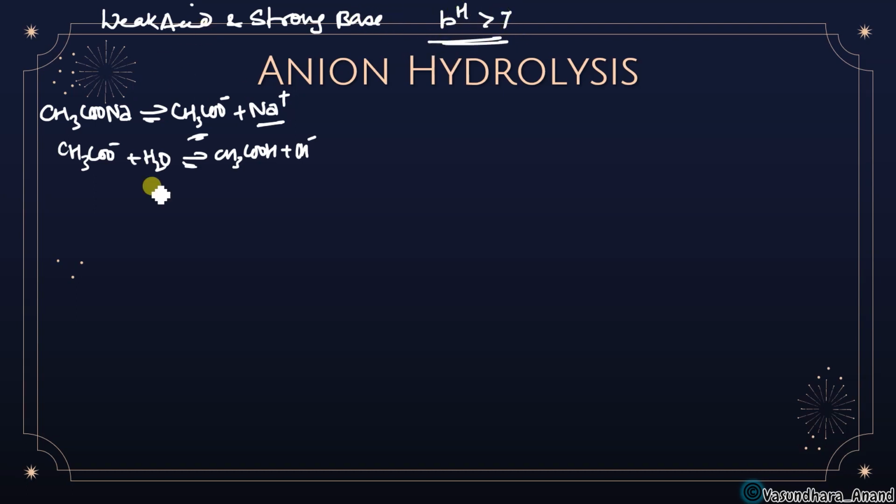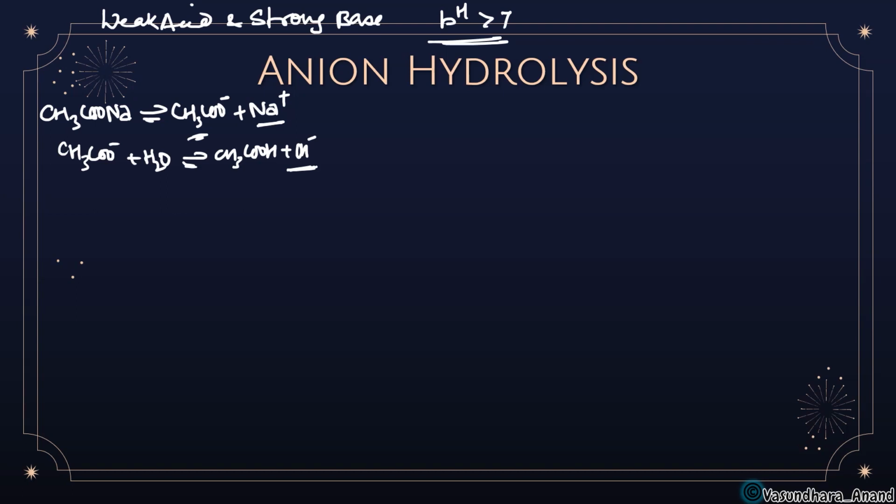And how is it so? I have explained. This is a part of a strong base, so it will not undergo hydrolysis. This is the weak acid part, so it will react with the water to give you CH3COOH and OH minus, and hence it is going to increase the concentration of OH minus ion. So that's why the solution will be alkaline and hence the pH will be more than 7.